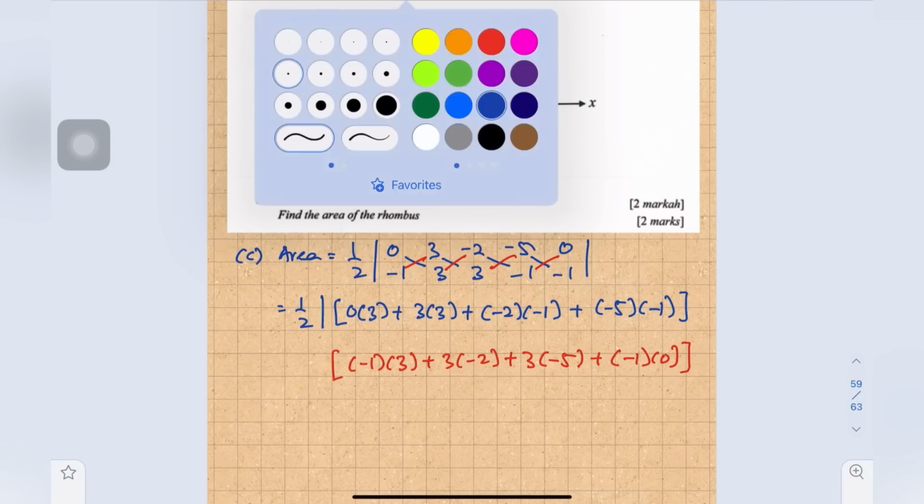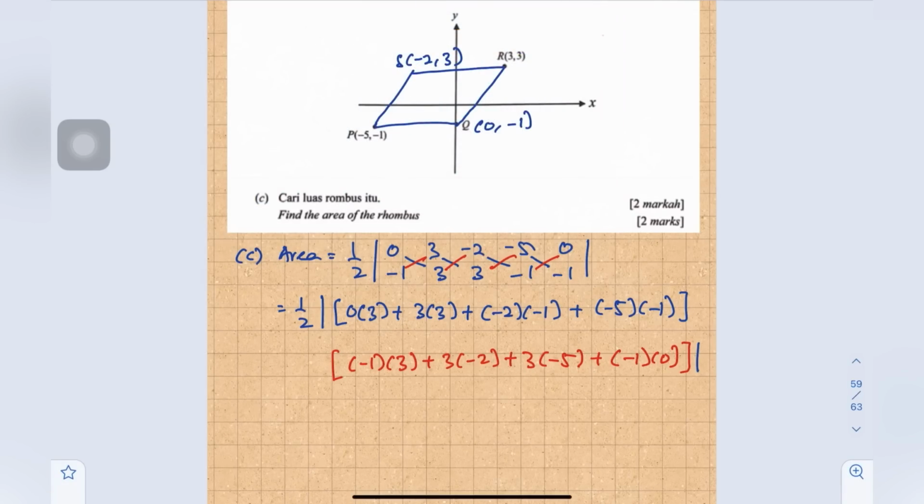Calculating this, 1 over 2, the first part is 16 minus negative 24. So the final answer, the area is 20.